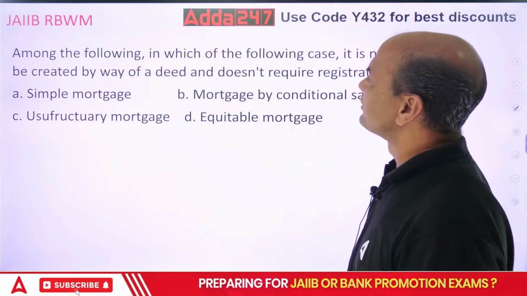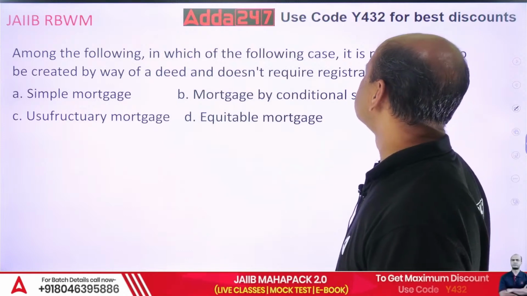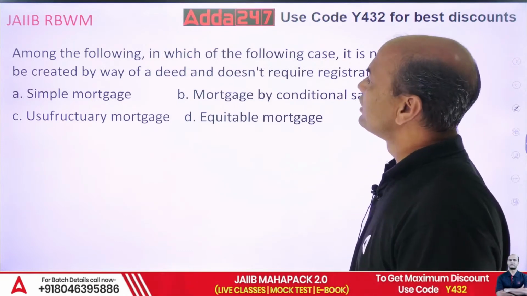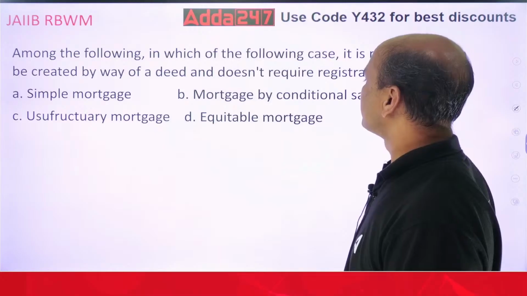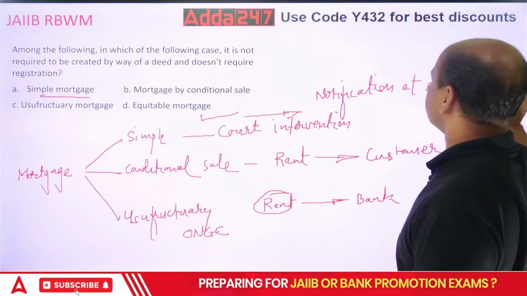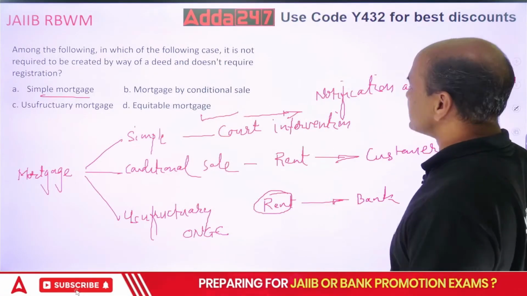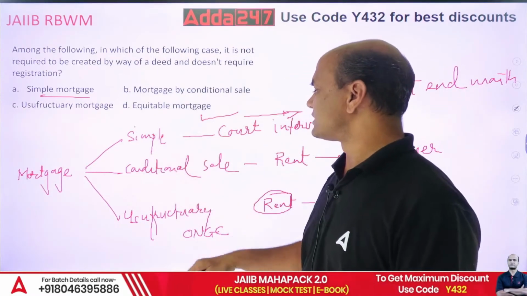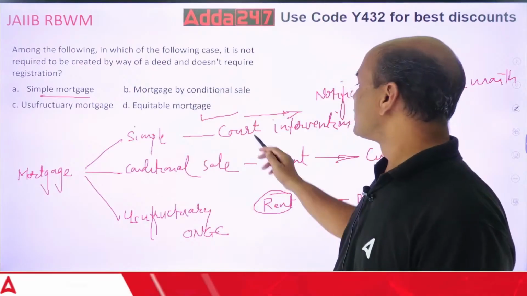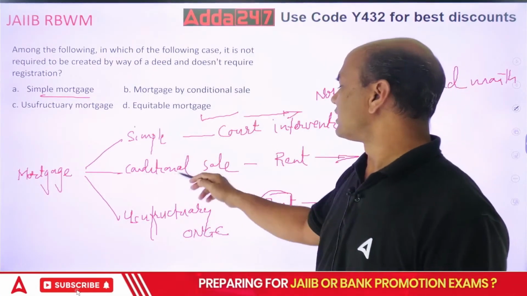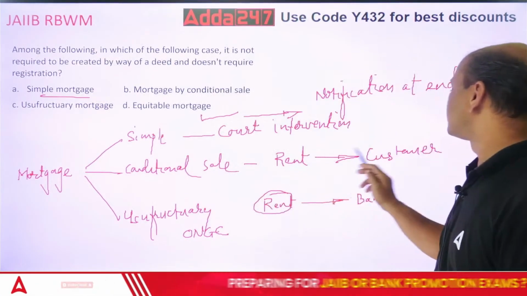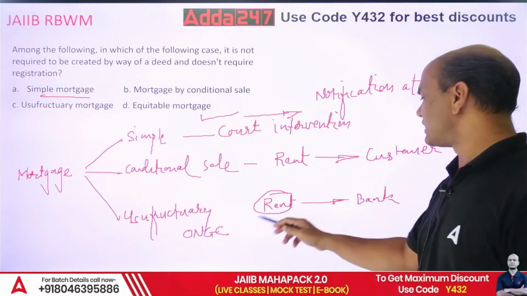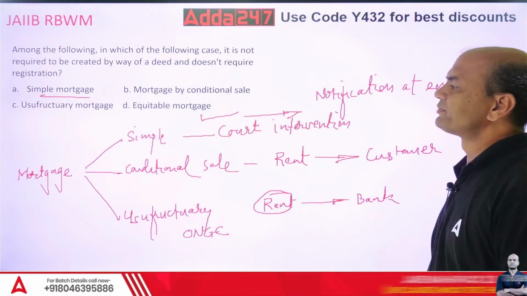Among the following, in which of the following cases is registration not required to be created? Required is done, already done. See, this was the explanation. Mortgage is of three types: simple, conditional sale, usufructuary. Court intervention required. Conditional sale, the rent is received by the customer. Usufructuary, rent is received by the bank.